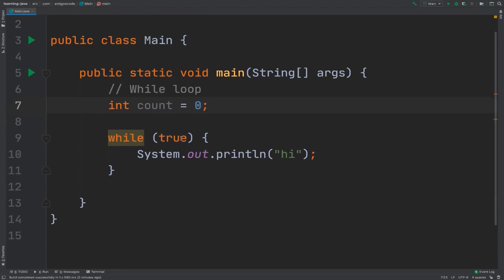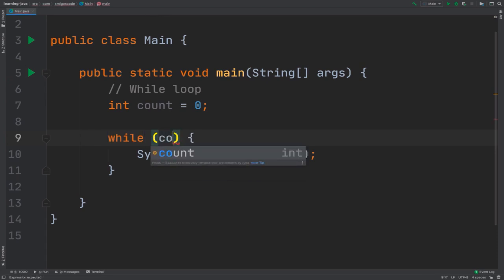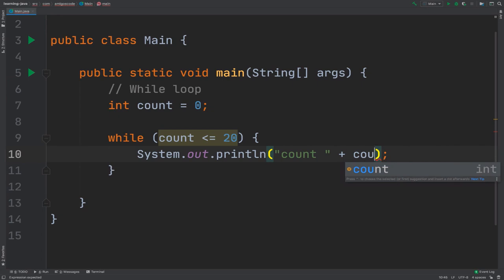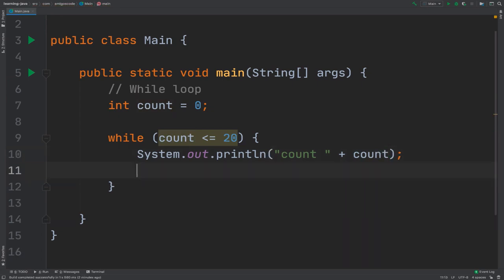Now here I'm going to say while count is less or equal to 20, I'm going to print the value of count. So I'm going to say count and then plus and then count, and then in here I'm going to increment the value of count. So I'm going to say count and then plus plus.